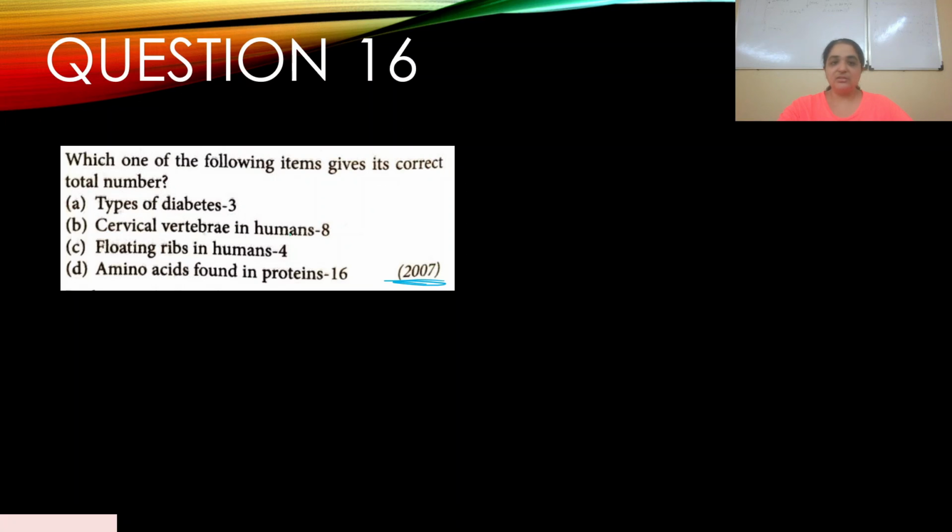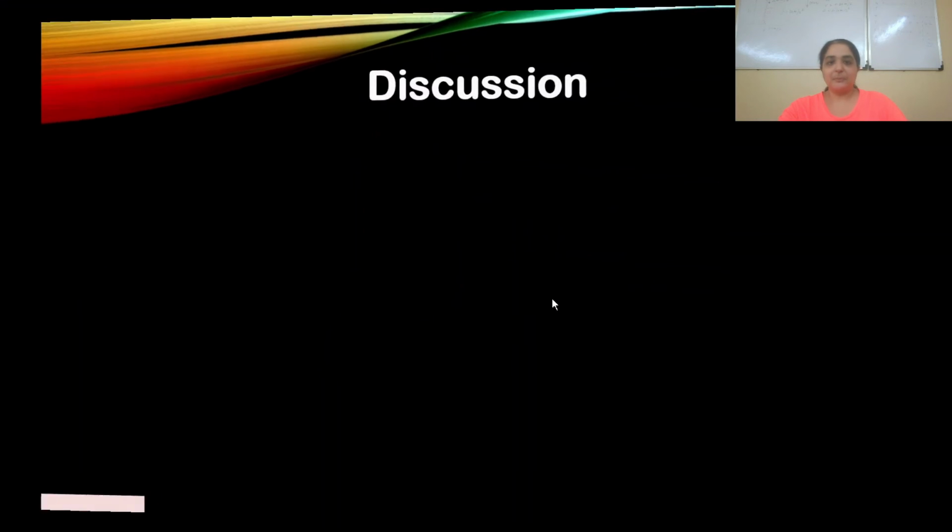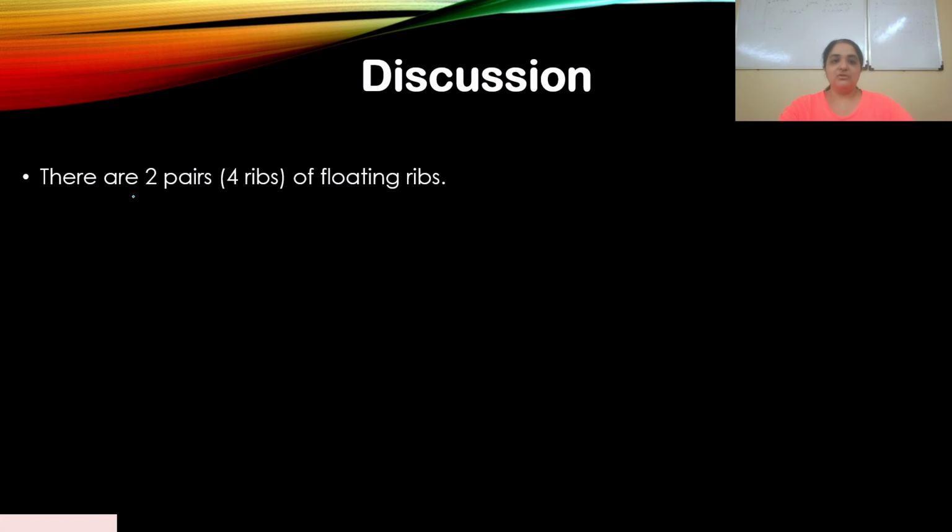B, cervical vertebrae in humans 8, which is actually incorrect, it is 7. C, floating ribs in humans 4. Yes, there are 2 pairs, so that is equal to 4. D, amino acids found in protein 16. No, there are 20. So your answer is C. There are 2 pairs of floating ribs.